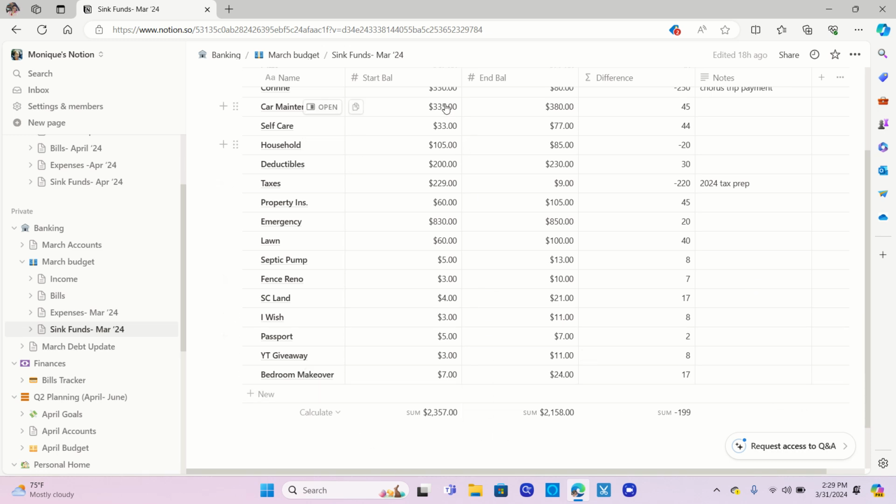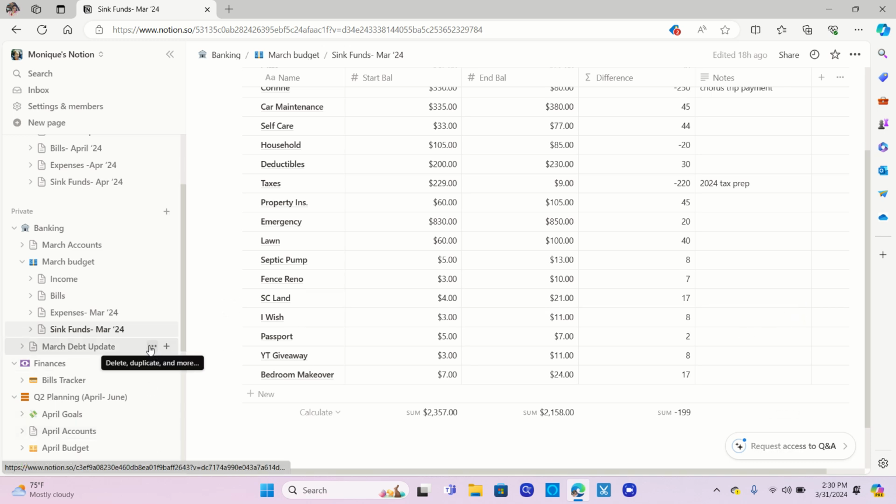But also it sums up all of these different columns that are associated with amounts. So by the end of March, my starting balance was 2357. I ended at 2158, so it was a negative 199. I always like for this number to be positive, but at the end of the day, this is the reason why you save the money: so that you'll have it to spend when necessary.